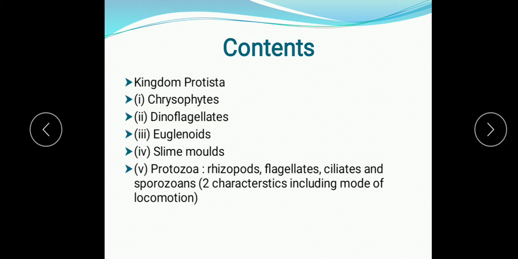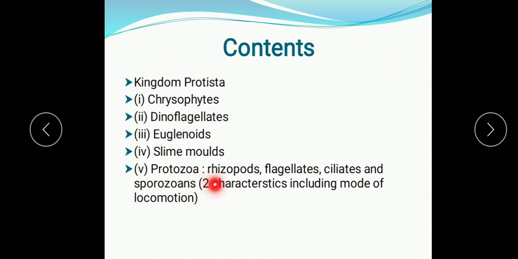In the first group, the plant like protists are kept. Plant like means the Protophyta. In the Protophyta group, three subgroups come, that is chrysophytes, dinoflagellates and euglenoids. They show plant like features, so they come under the Protophyta. Another group is the animal like, the group protozoa, in which the animal like protists are placed.